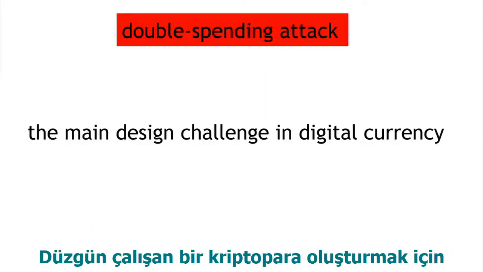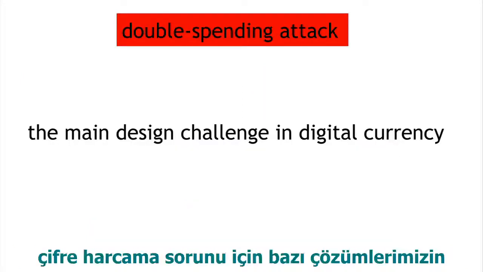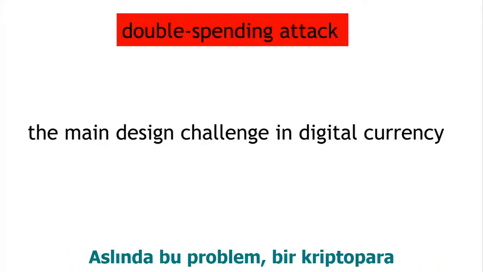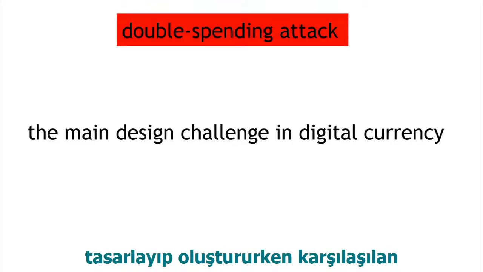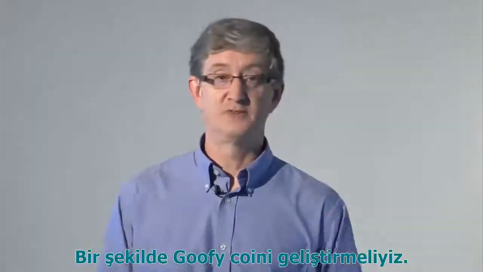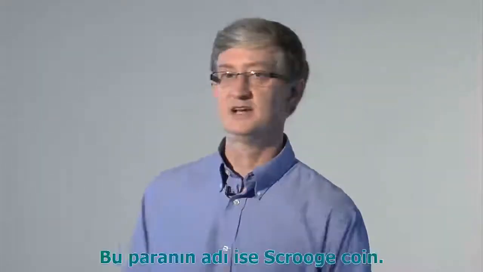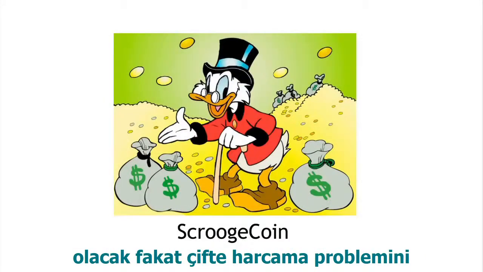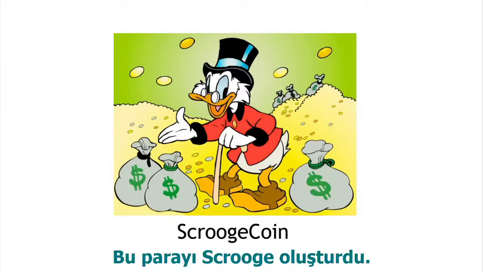So in order to build a cryptocurrency that is going to be workable, we need to have some solution to the double spending problem. And indeed, the double spending problem is the main design challenge that we face in designing a cryptocurrency. So we need to somehow improve on Goofy Coin. And we'll do that by designing another coin, which I'll call Scrooge Coin. Scrooge Coin is going to be rather like Goofy Coin, except it will solve the double spending problem in a particular way. And this coin was created by Scrooge.